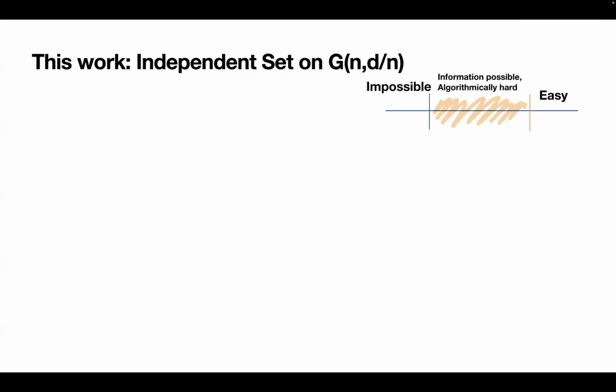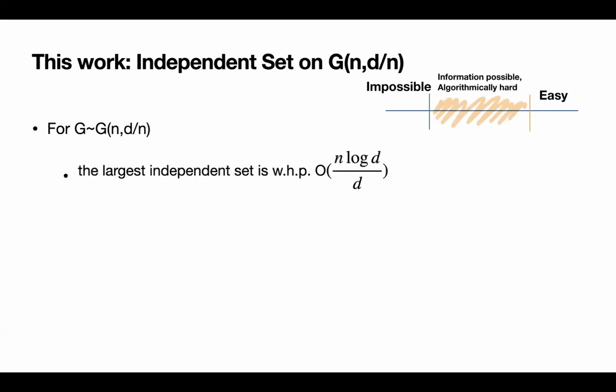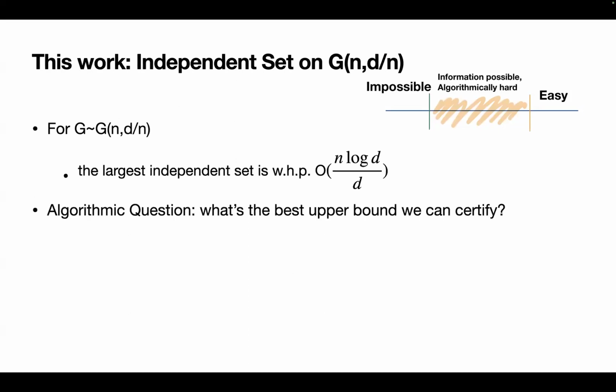In this work, we are going to focus on independent set on G(n,d/n), or you can also think of it as the planted clique question on a very dense graph, where each edge appears with probability 1 minus d over n, if you consider the complement. Here's what we know. For G sampled from G(n,d/n), the largest independent set is of size n log d over d. The algorithmic question we consider here is what's the best upper bound we can certify?